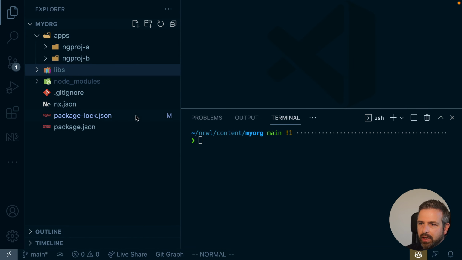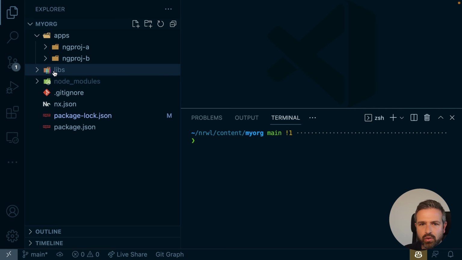So the next step here in our project migration would be to add libraries. Now, ideally, what you would do is continue the migration of the application projects until you have them basically aligned with what a new Nx workspace will give you, and then you start actually sharing code among them. Now, the thing is, in a real world scenario, many times you might already have some of those Angular libraries which you want to now migrate into this workspace. So let's simulate that approach.